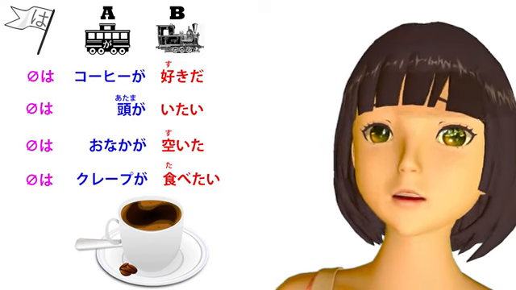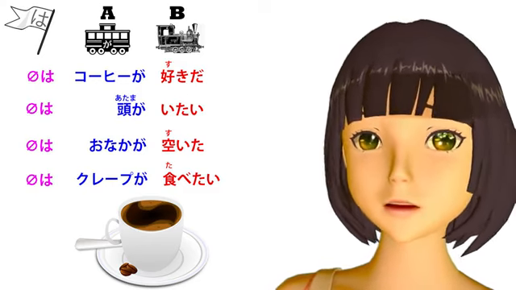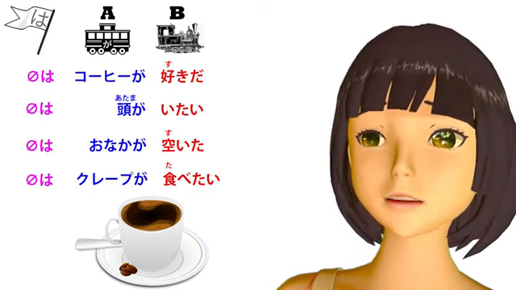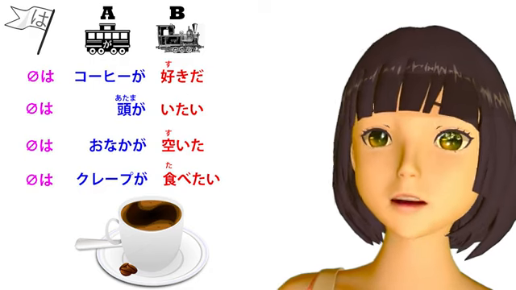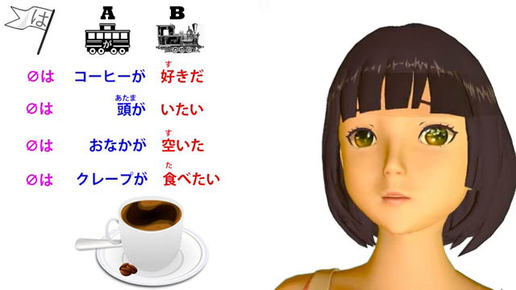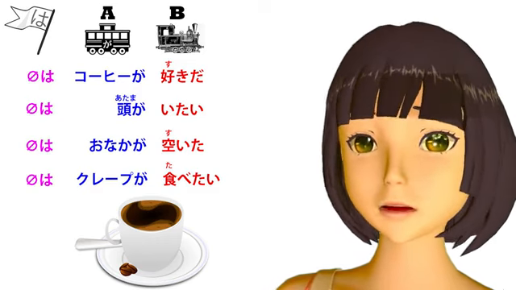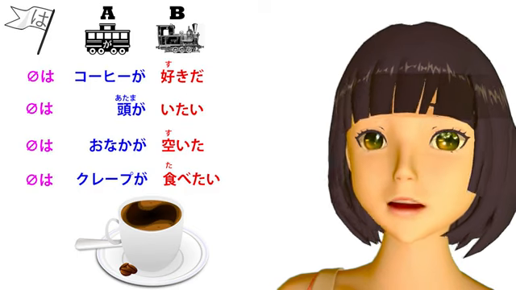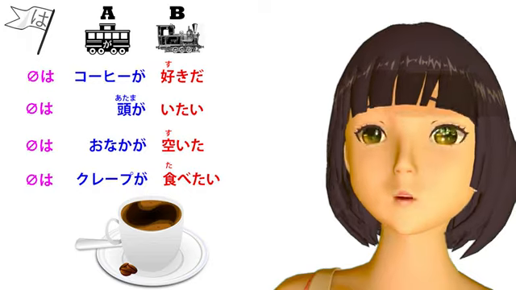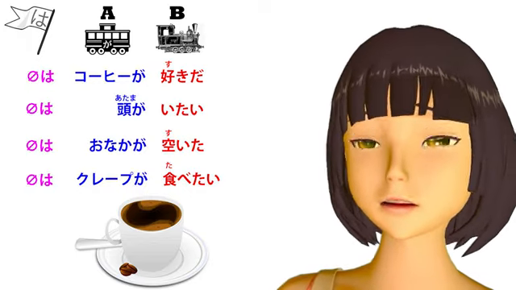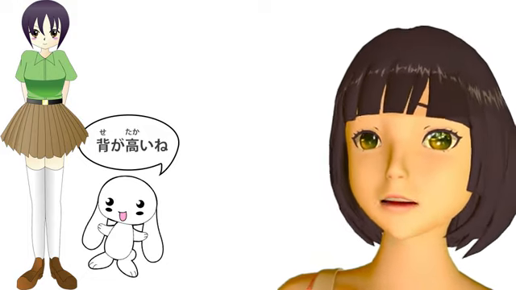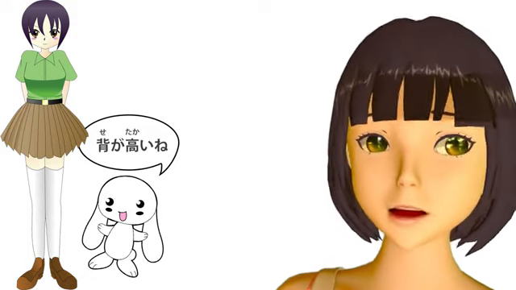In relation to me, coffee is likable, pleasing. In relation to me, head hurts. In relation to me, stomach is empty. In relation to me, crepes are eat-wanting-inducing. And while, as with the zero ga-marked pronoun, the default is I, it doesn't have to be I. The same applies to the wa-marked zero pronoun. For example, if we look at a tall person go by and we say, "Se ga takai ne," literally back is high, isn't it?